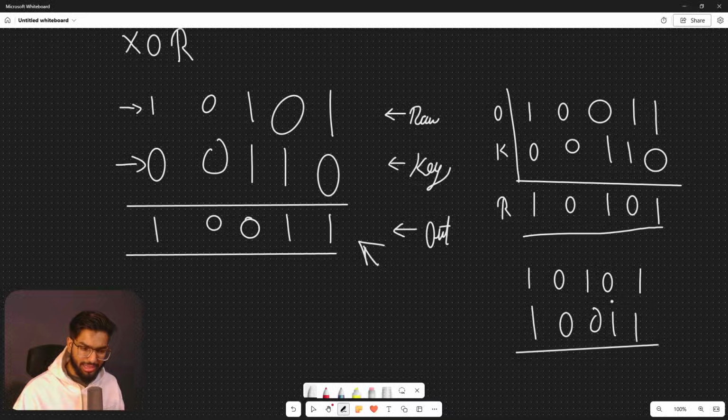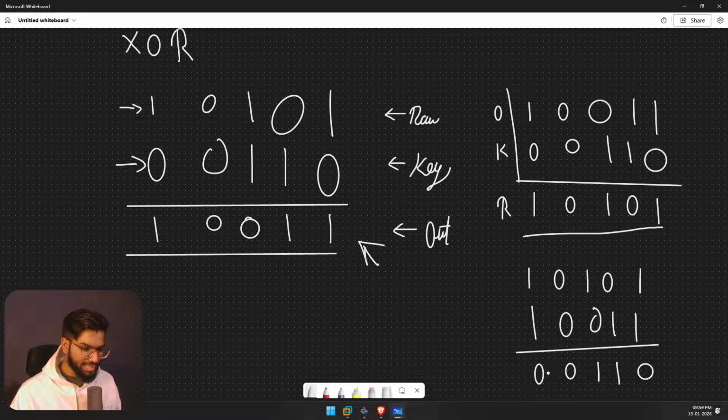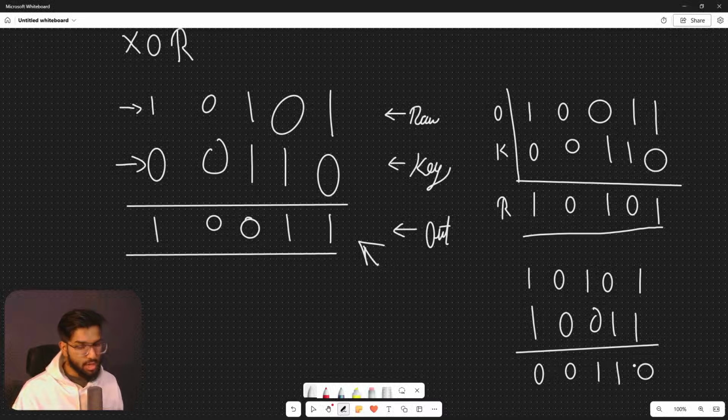And now XORing these two, which is 1 and 1, it's an even combination. We get 0 as the output. Again, 0 0 is an even combination, so we get 0 as another output. 1 0 is an odd combination, so we get 1 as an output. 0 1 is an odd combination, we get 1 as an output. 1 1 is an even combination, so we get 0 as the output. So we can see that we get 0 0 1 1 0, which is nothing but the same key that we passed in for XORing with the raw input. That's the concept that we're using here.